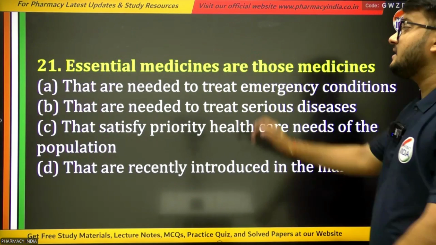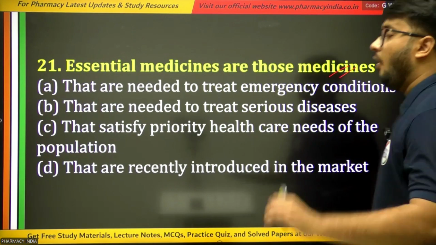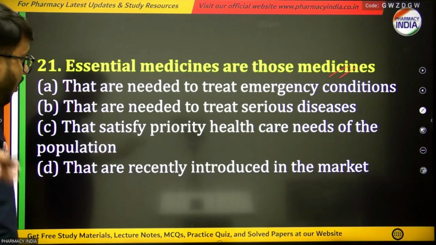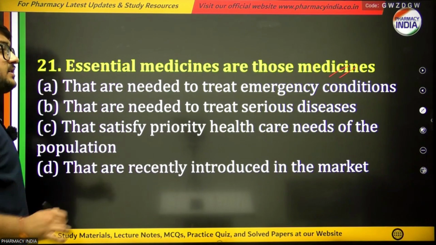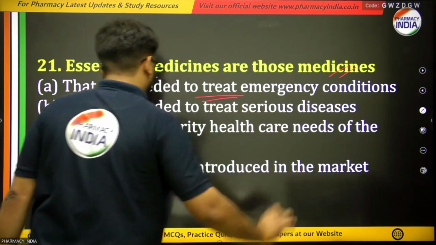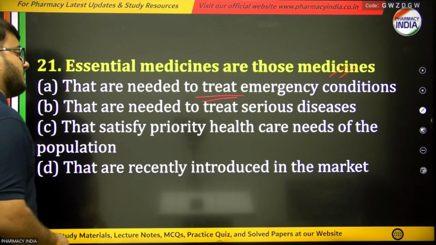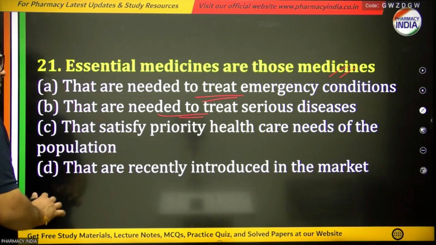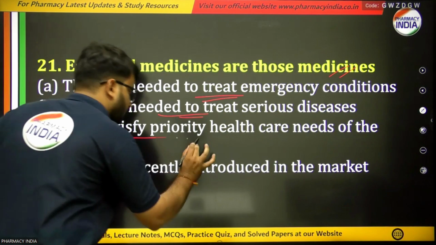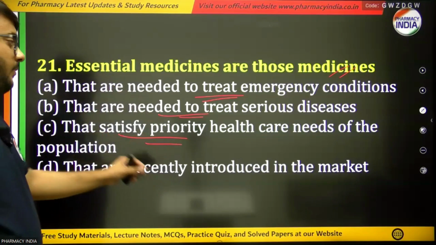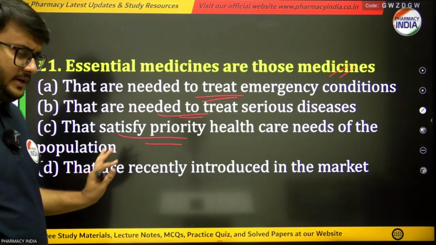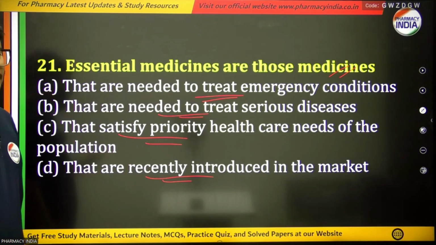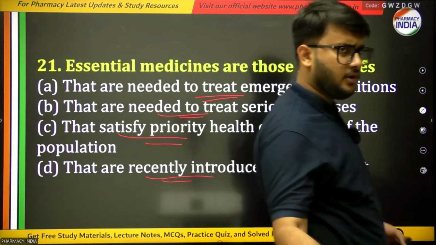Next question is, essential medicines are those medicines. What are essential medicines? Options are, they are those medicines which are needed to treat emergency conditions, or those which are needed to treat serious diseases or severity of the diseases. Next, they are those medicines which satisfy the priority healthcare needs of the population. Last option is, they are recently introduced in the market, that is, they are new in the market.